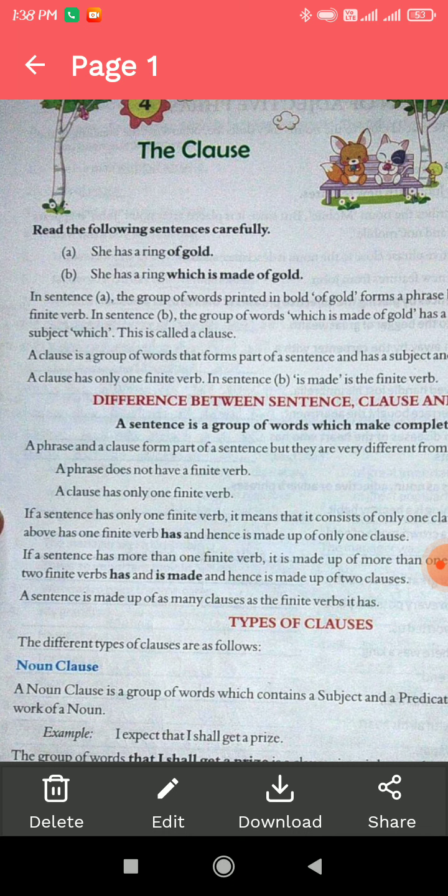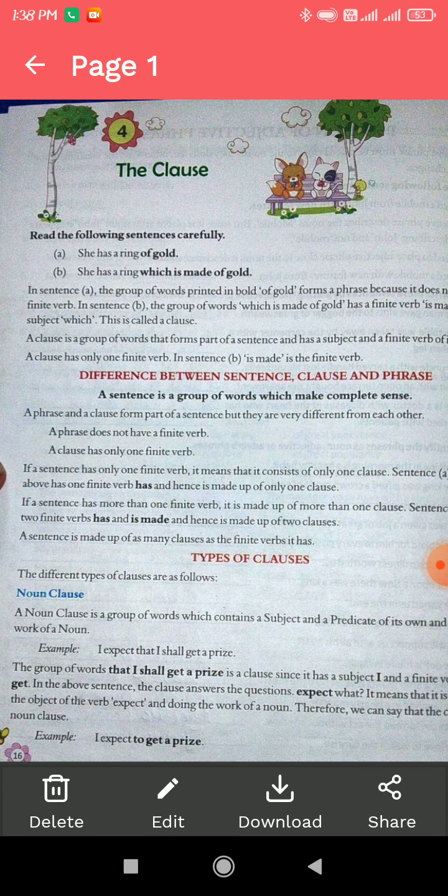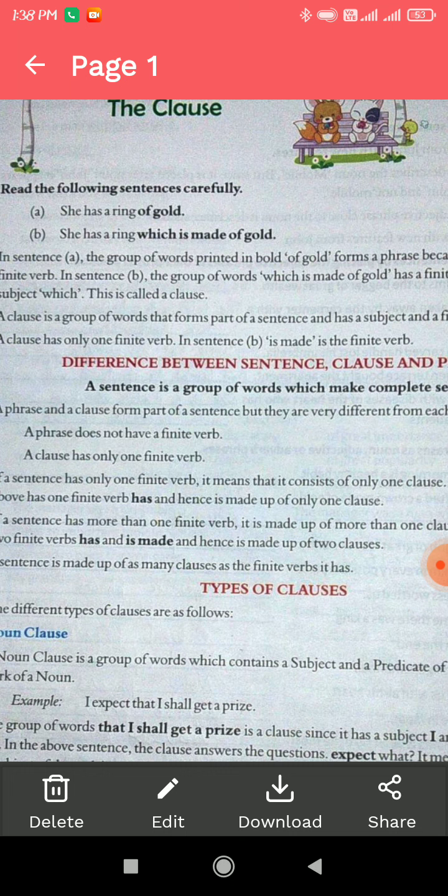Second sentence, we can see C has a ring which is made of gold. Here, which is made of gold, we can say it is a clause. How do we identify that this is a clause? Because in a clause, first of all, we should know that it contains a subject as well as a predicate. If there is a subject, it must be a clause.